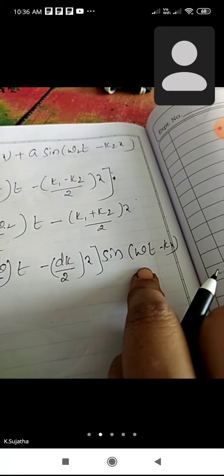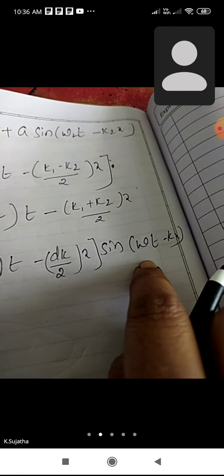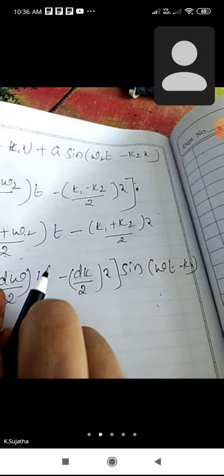This is the average value. So after adding them, omega1 plus omega2 by 2 is equal to 2 omega by 2, the 2s cancel, giving omega. And k1 plus k2 is nothing but 2k by 2, so the value is also k.